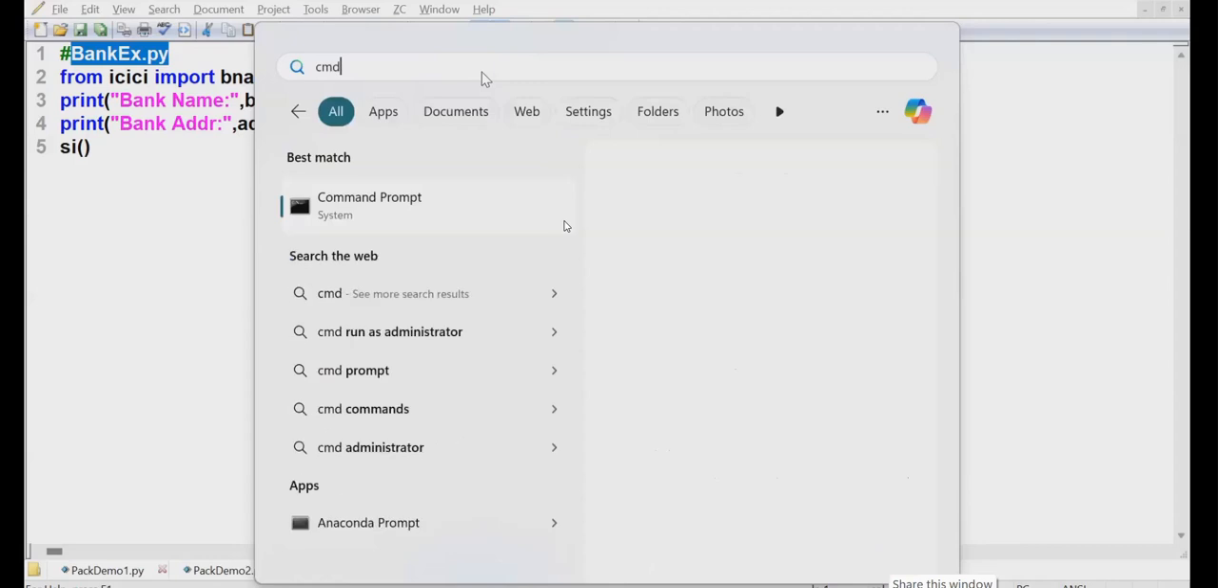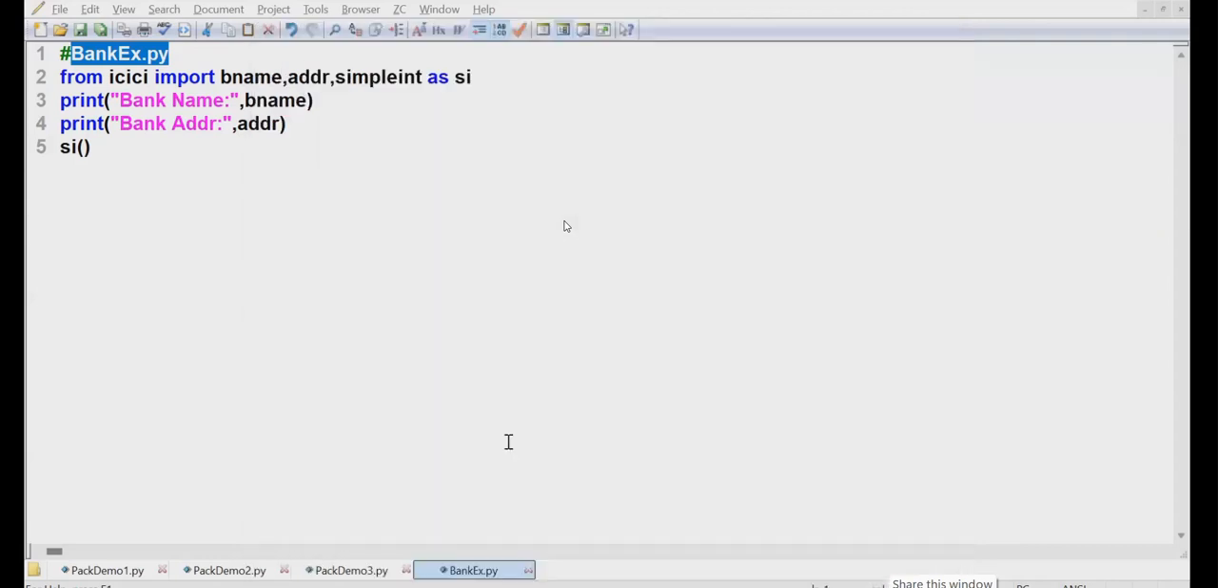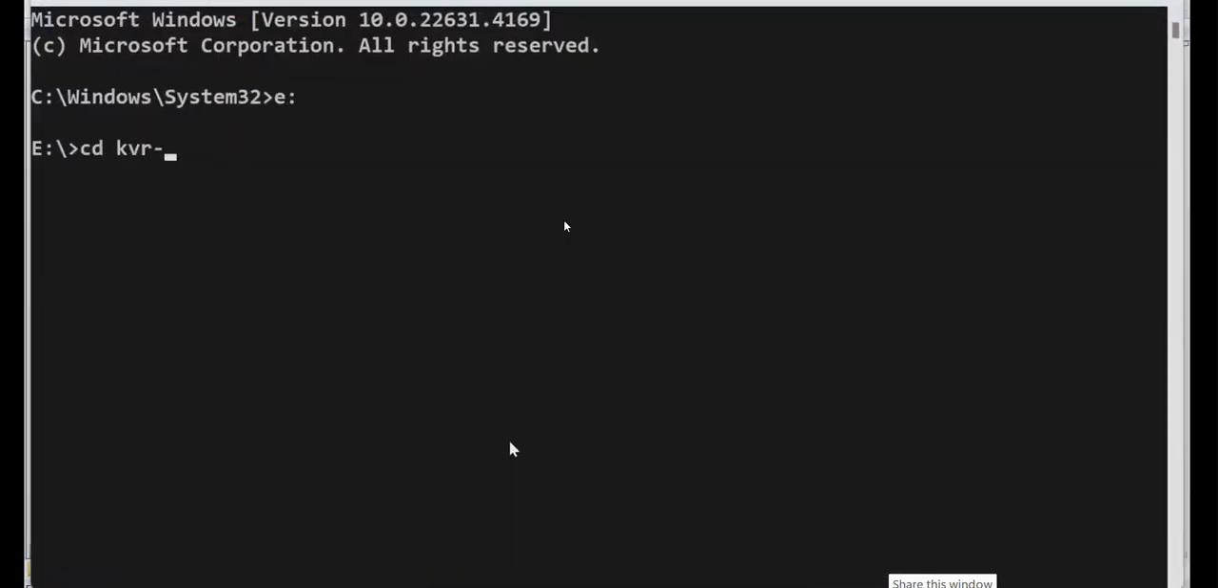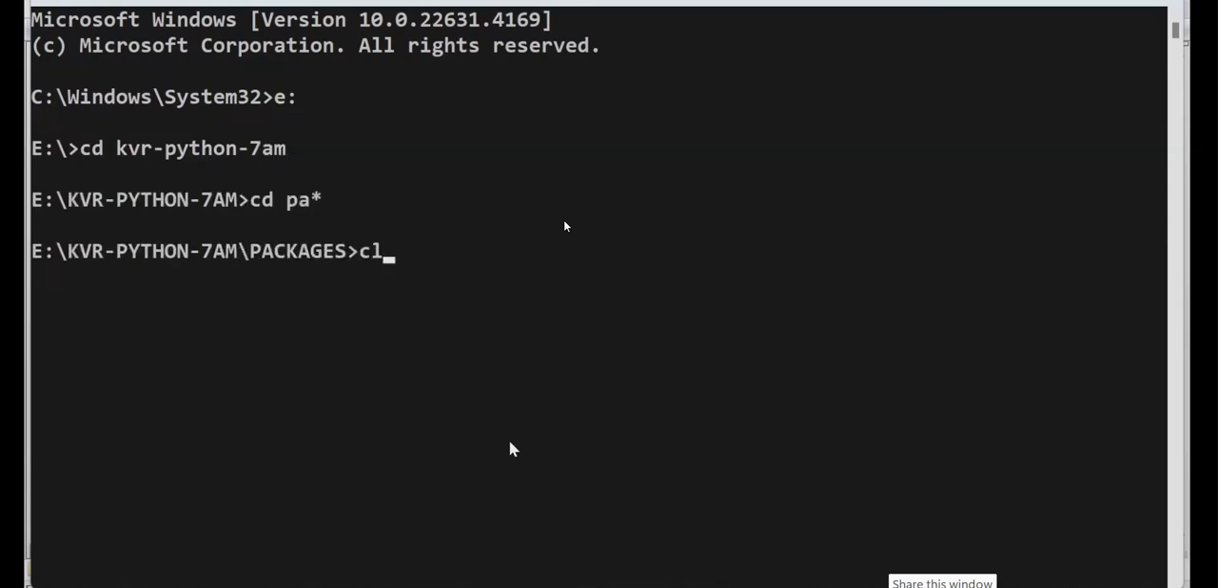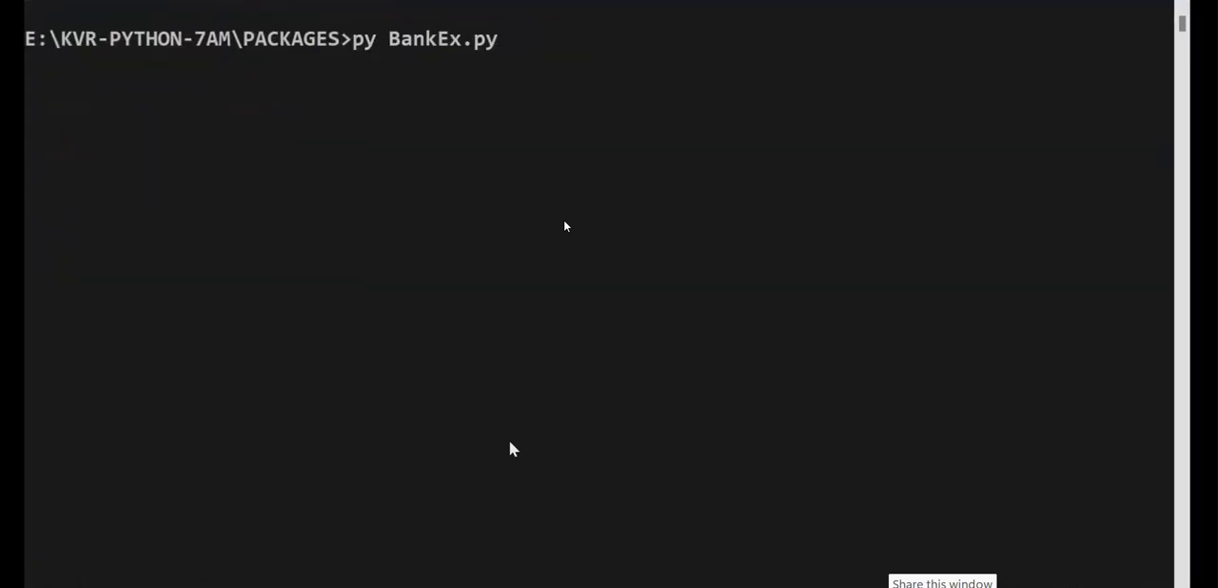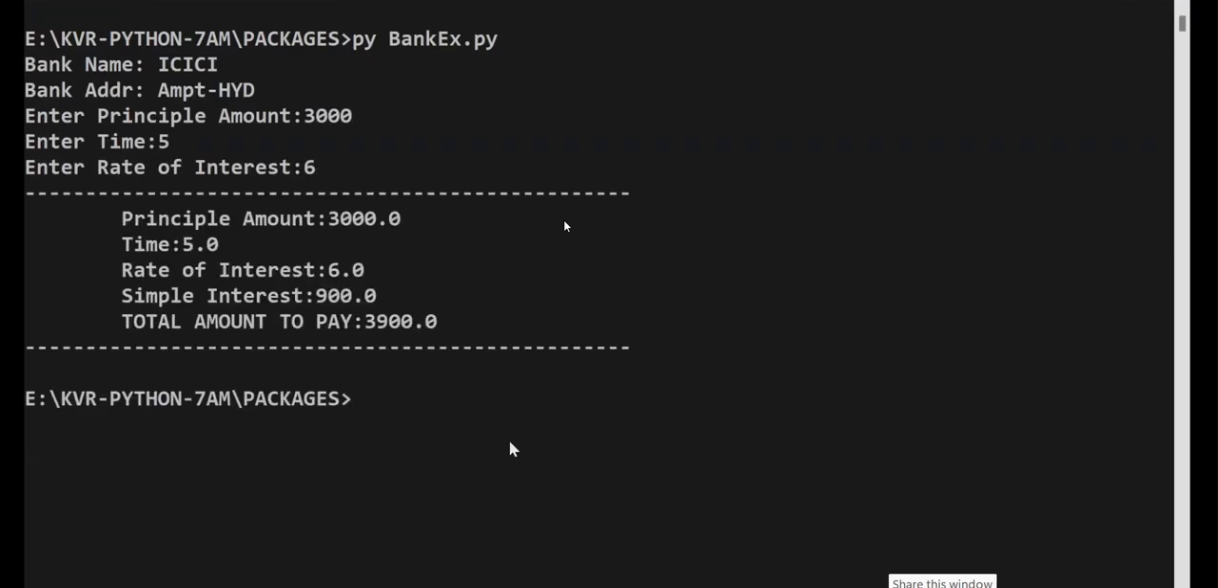Here I'm writing CMD. See, students. Go out of that. E colon KVR, and say Python, and say 7 a.m., and CD what? Packages. There you write it. Come on, py. Done. Got a beautiful output. Is that difficult? Easy. Understood?